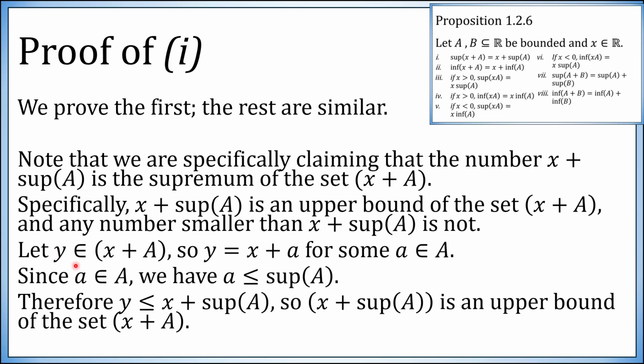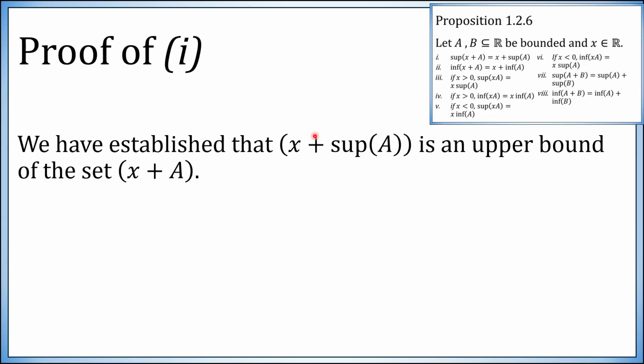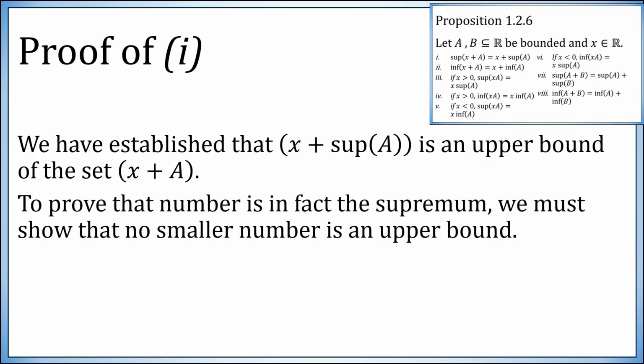This was for any element of the set x plus A. Any element of the set x plus A is less than or equal to this number. That means this number is an upper bound of the set. So the number x plus sup A is an upper bound of the set x plus A. Now we need to show that it's actually the supremum, not just an upper bound, but the smallest possible upper bound. In other words, any number smaller than x plus sup A is not an upper bound.